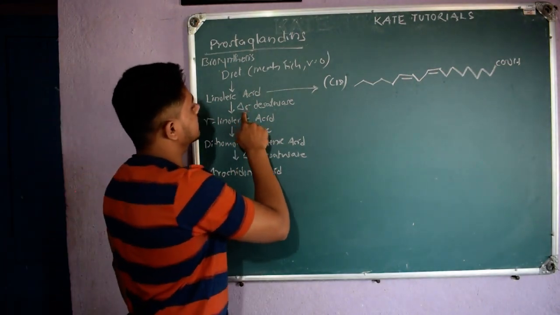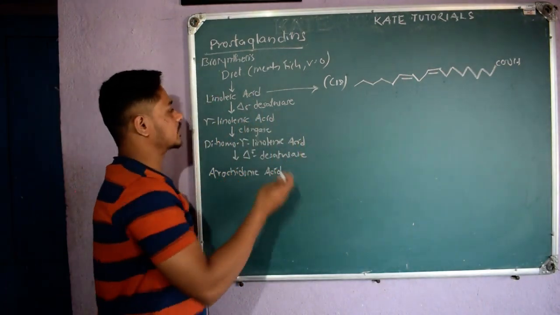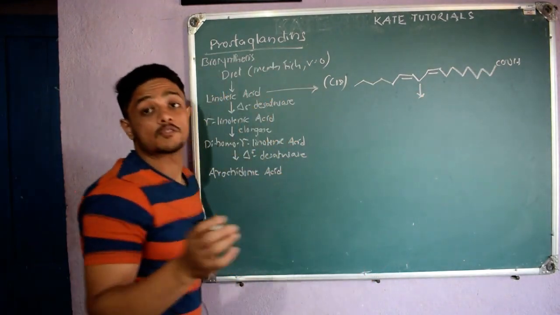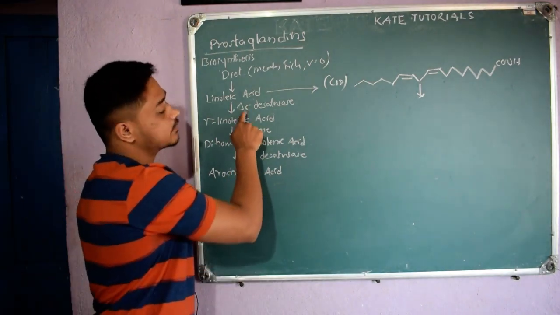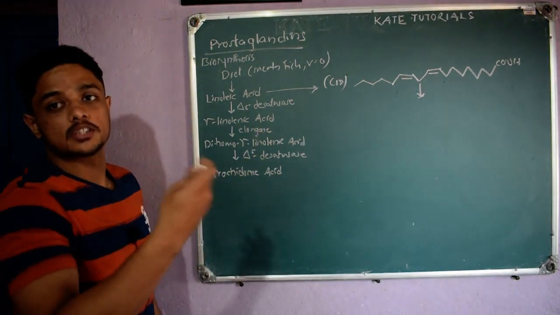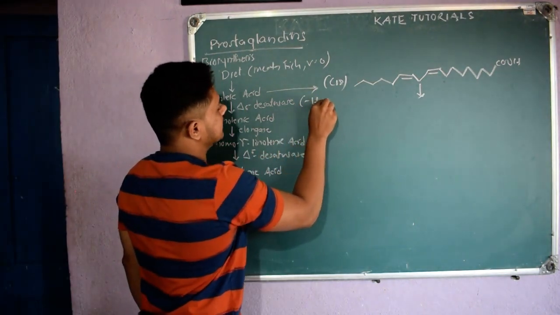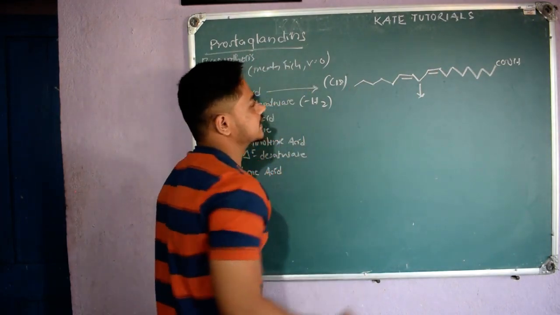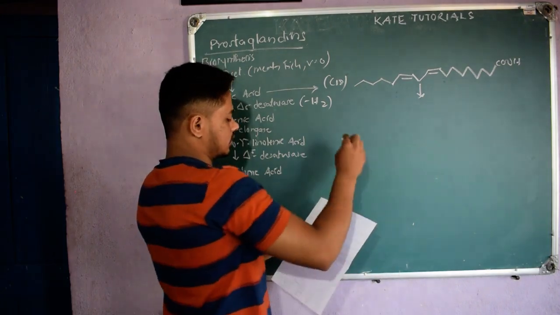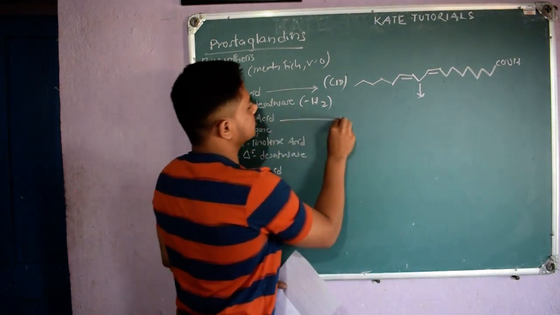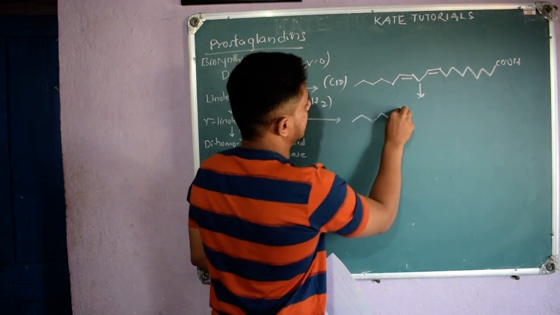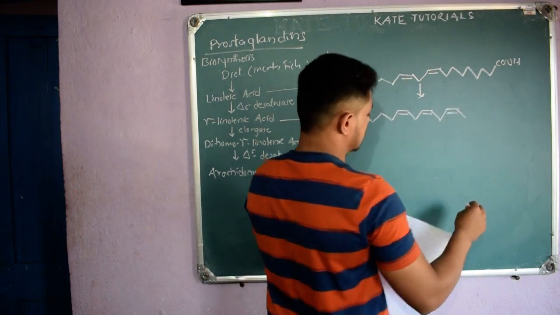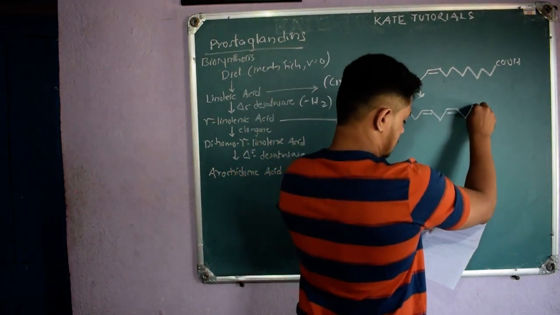To that, if we add delta 6 desaturase, what will it do? It will remove 2 hydrogens. From which position? At the 6 position we should get a pi bond, because it is going to remove 2 hydrogens. These are the enzymes responsible for removing 2 hydrogens. Other things remain as they are. If I give you the structure, you will get the structure of gamma linoleic acid. Everything will remain the same. So this will be the structure.